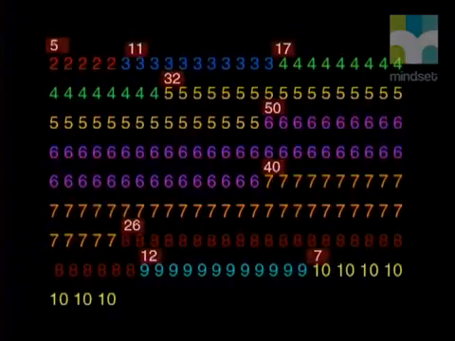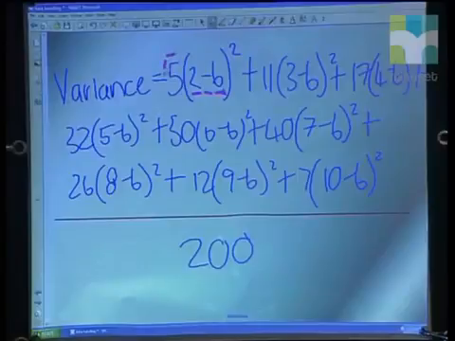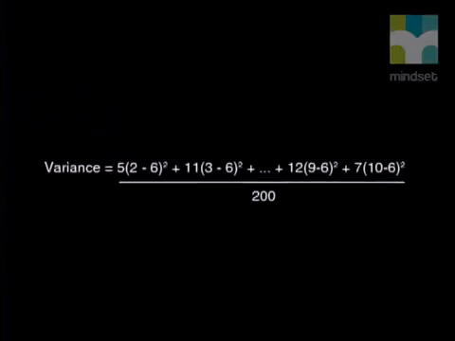We can see that these differences between the specific scores and the mean appear the same number of times as their frequency. This means we can just multiply the squared differences by their frequency instead of adding them. Let's check this again. If we look at this equation here, instead of adding in 2 minus 6 squared 5 times, as we did in the equation before, we just multiplied by 5, because 5 is the frequency which this score 2 recorded.